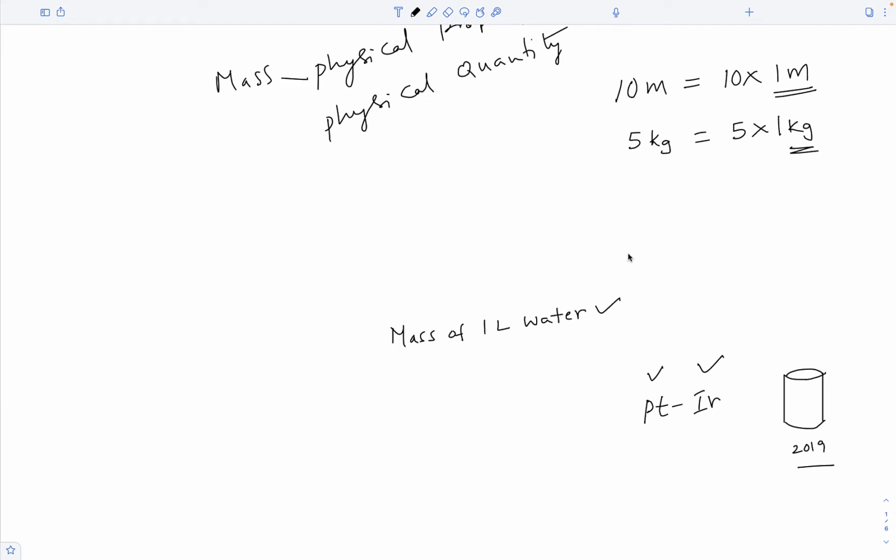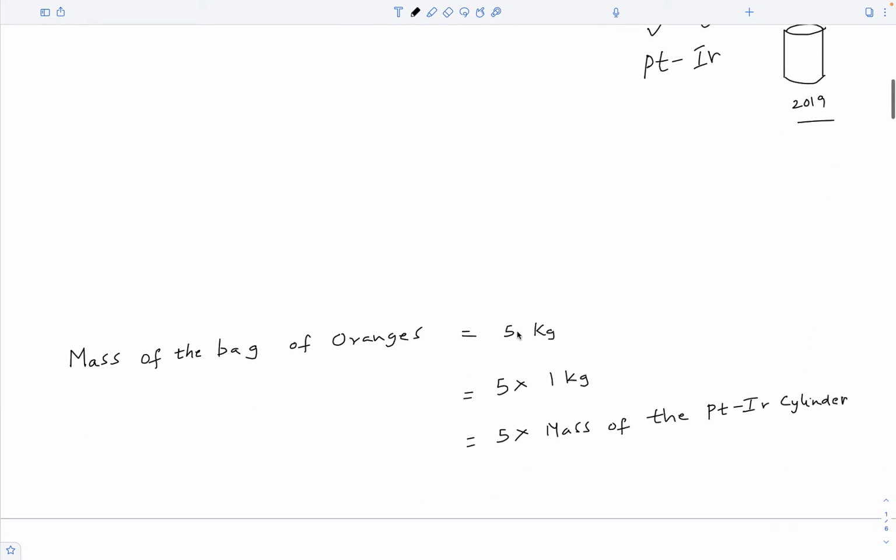Now let us say there is a bag of oranges that weighs 5 kilograms. So the mass of the bag of oranges is 5 kilograms, or 5 times whatever mass we are calling 1 kilogram. And 1 kilogram is the mass of that platinum iridium cylinder that we took as standard or reference to measure the physical quantity mass.